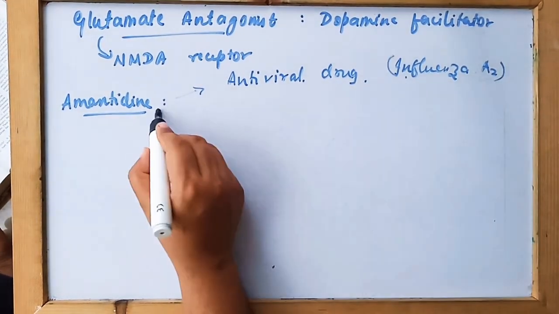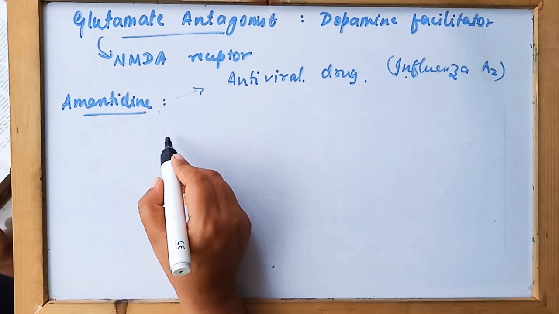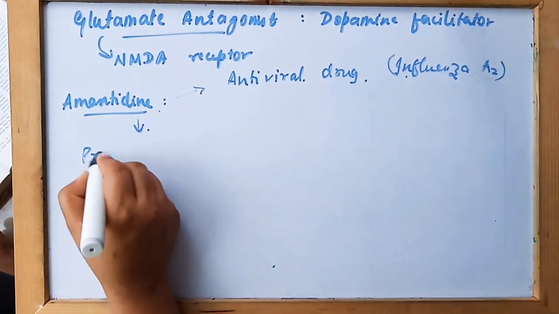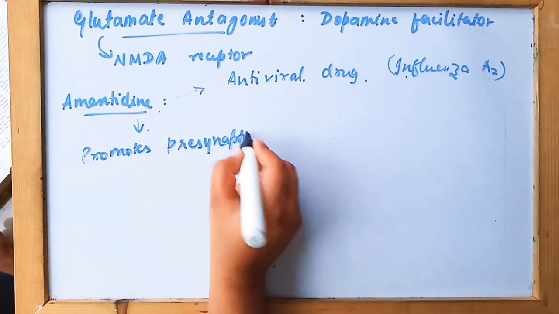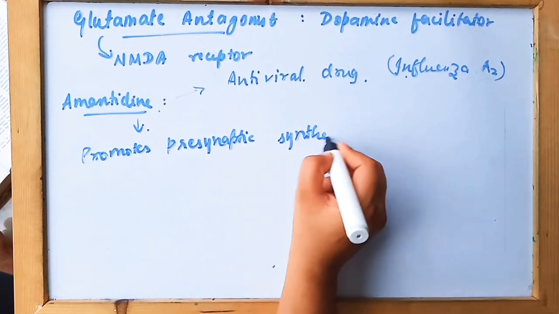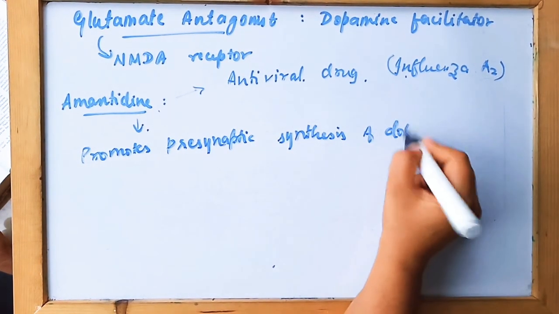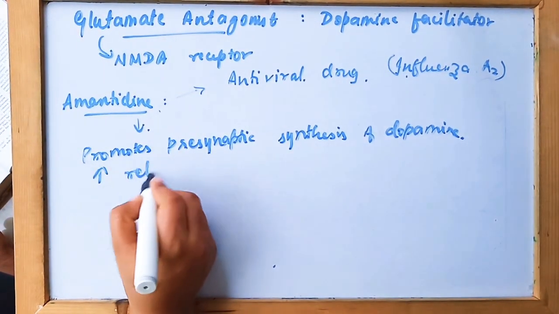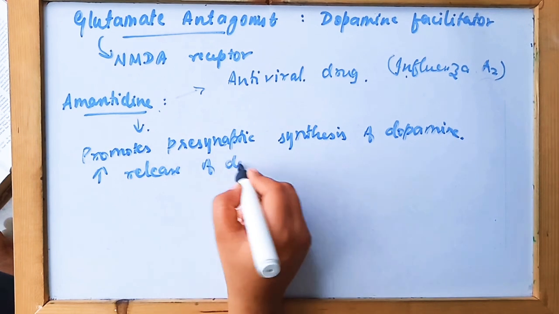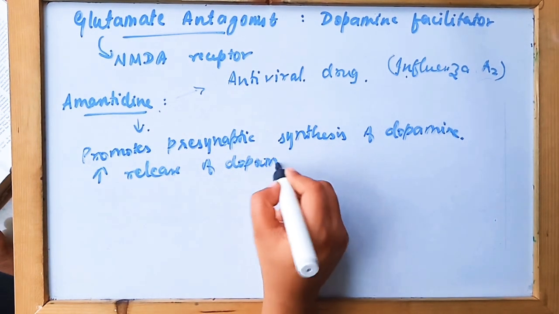But it also has activity at these receptors for Parkinson's disease. It increases the synthesis of dopamine, and the release of dopamine also increases in the brain.